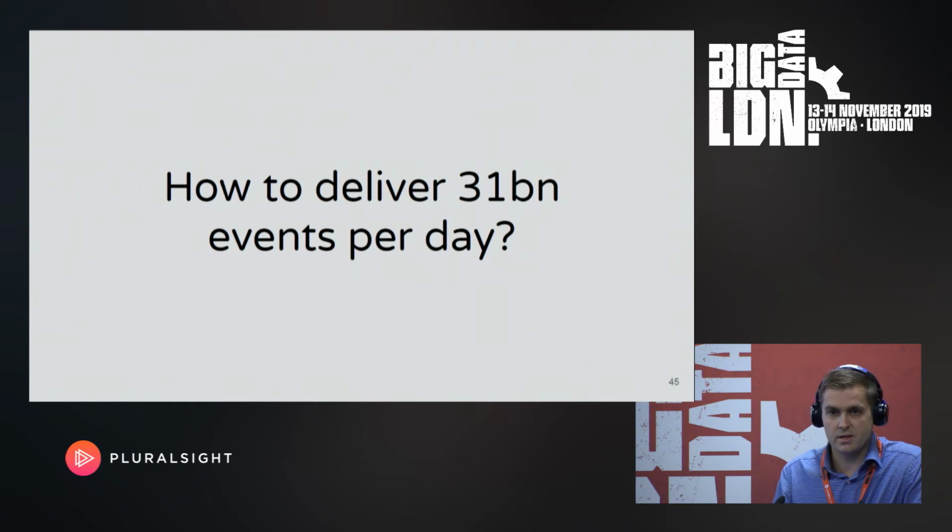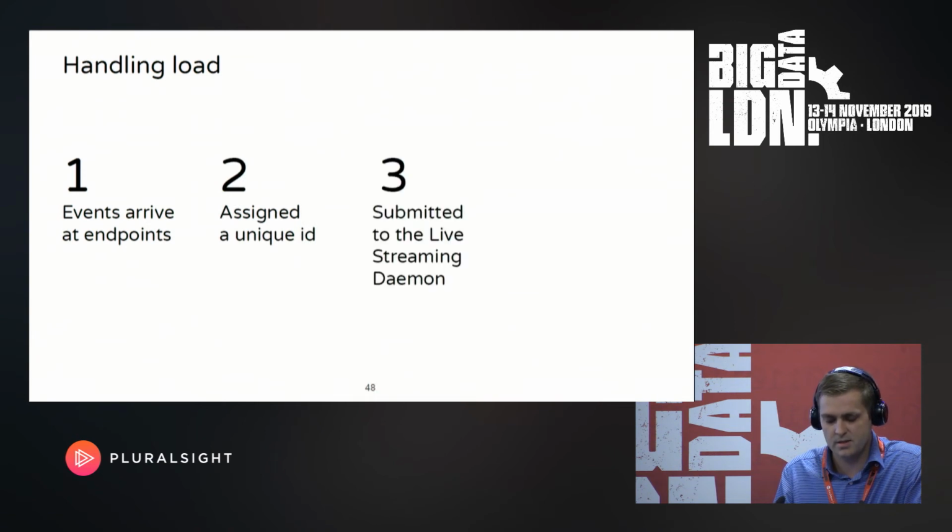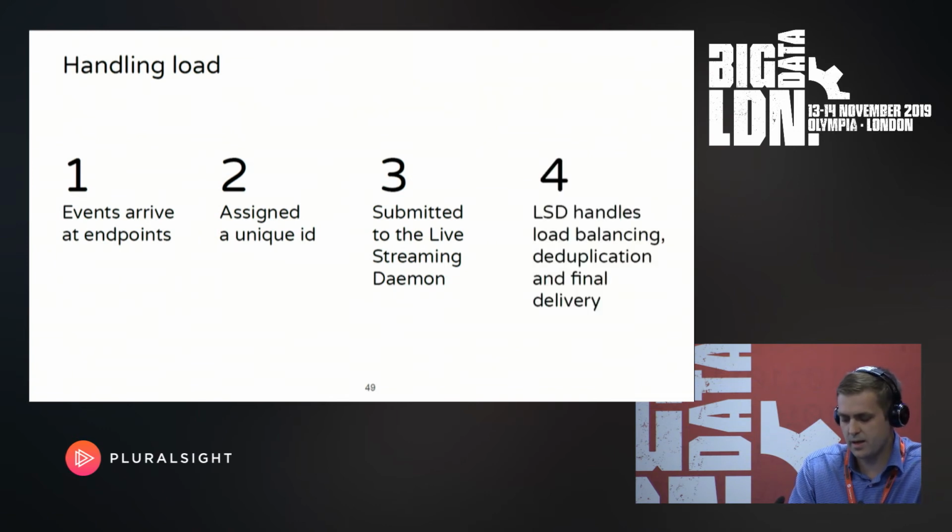And the next question is that when you have like 30 billion events, you cannot just send them, receive them, and insert into a database immediately. You have to do something else. You have to load balance that thing. So roughly speaking, this looks like the following. Events arrive at endpoints, every event gets assigned a unique ID, and then gets submitted to something we call a live streaming daemon, which is a load balancing framework we use. It's in-house, but it's open source, so you can check it out. So LSD handles load balancing, event deduplication, and final delivery to the data clusters we have.